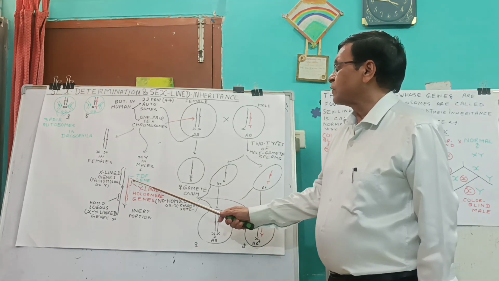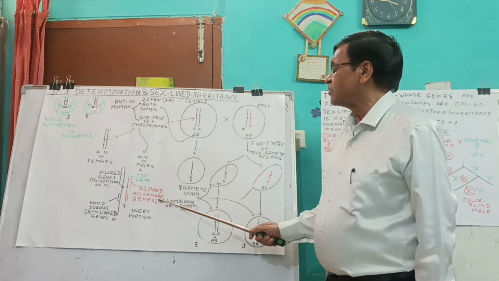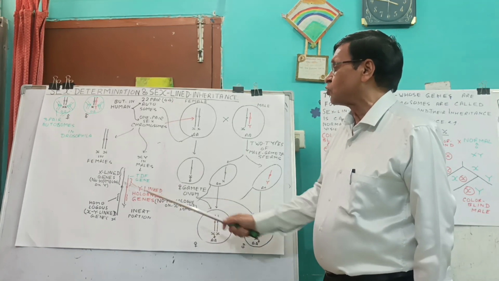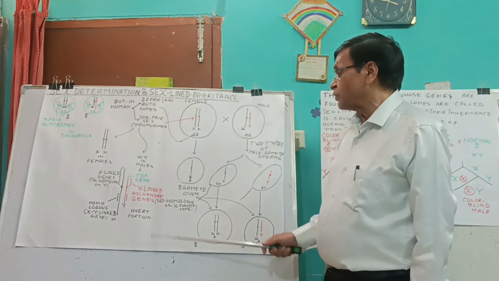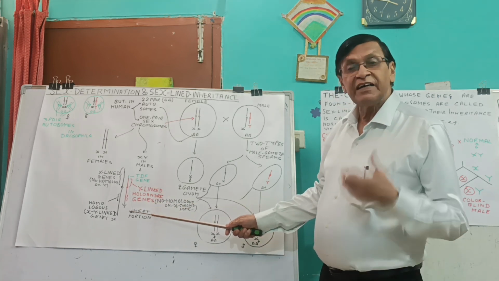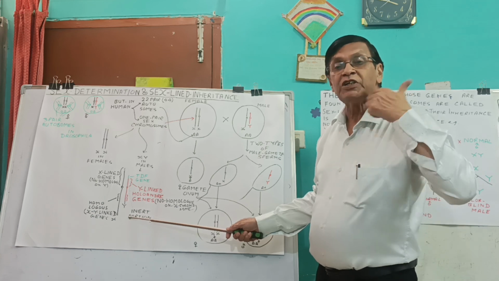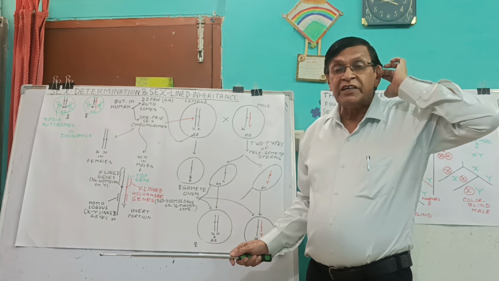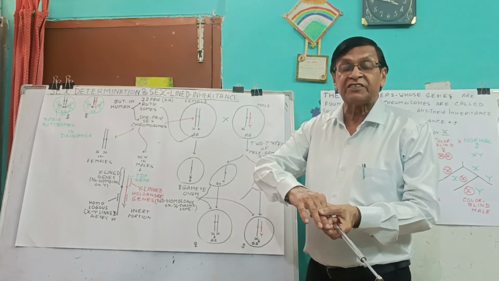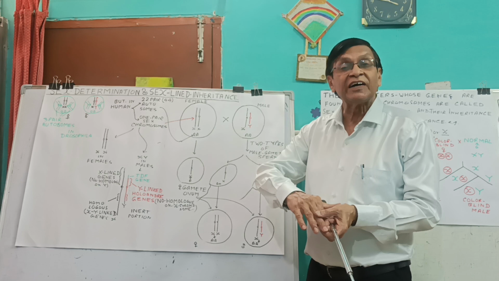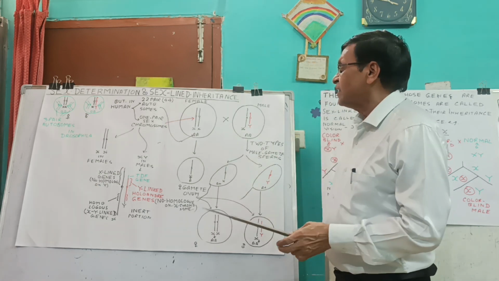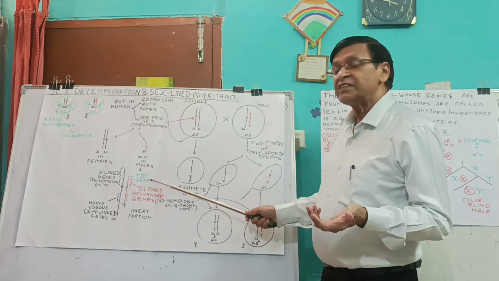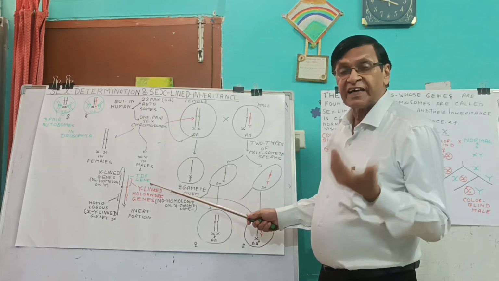There is one area which is Y-linked, called Y-linked or holoandric genes, which do not have a homologue on the X chromosome. So the genes which are found in this area are transferred from father to the son. For example, you might have seen hypertrichosis on ear and on these digits. This character is transferred from father to the son. There is a TDF gene here, testis determining factor gene, which is responsible for actually male sex differentiation.